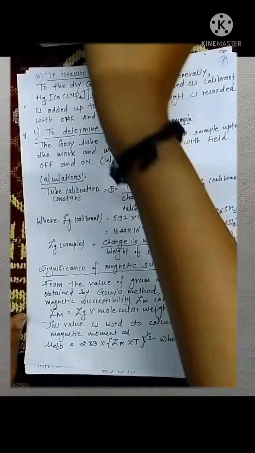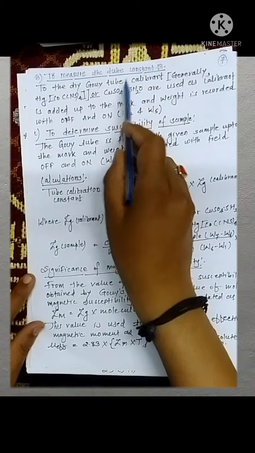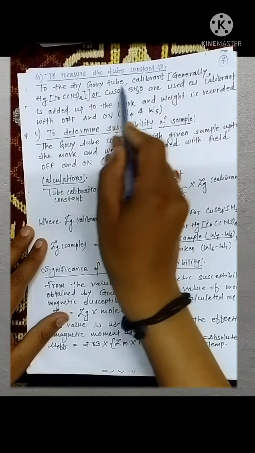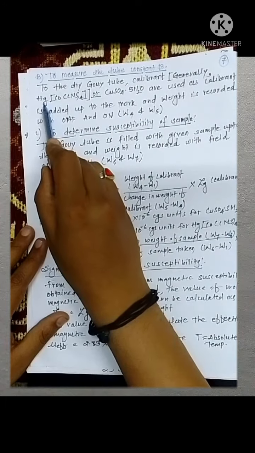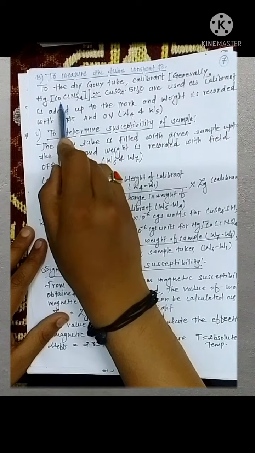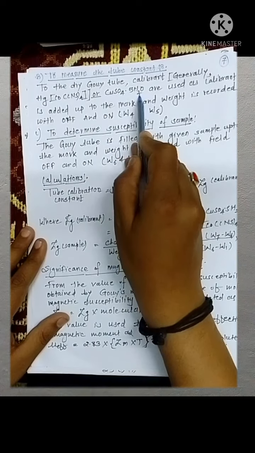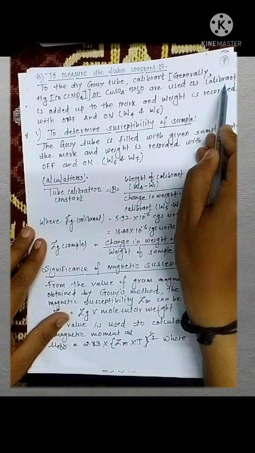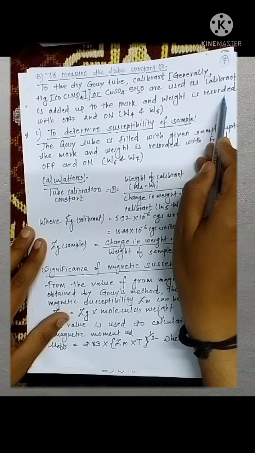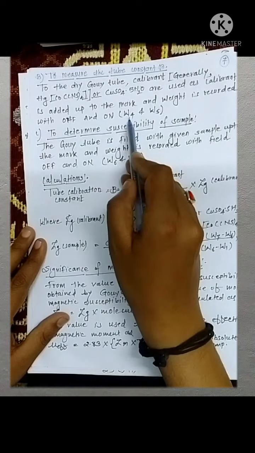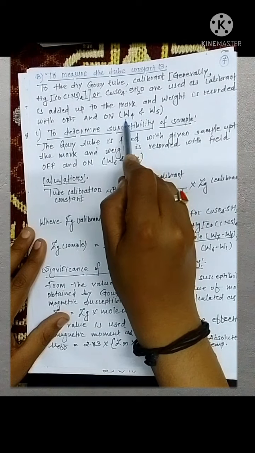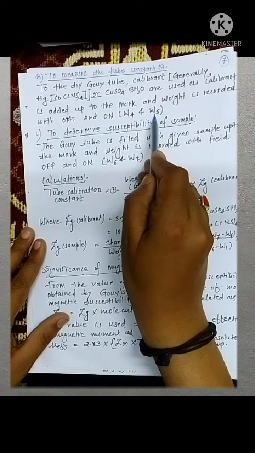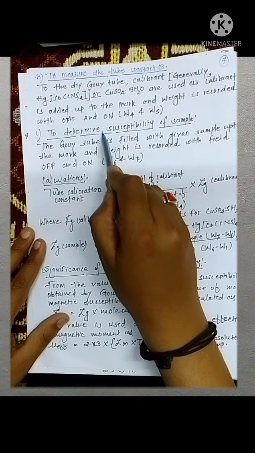In step number 2, we have to measure the tube constant, that is beta or B. To the dry Gouy tube, a calibrant, generally Hg[Co(CNS)4] complex or copper sulfate pentahydrate, is added. Copper sulfate pentahydrate is used as a calibrant. It is added to the mark, and the weight is recorded with the field on and off. First, W4 is recorded in absence of your magnetic field, and W5 is recorded in presence of your magnetic field.